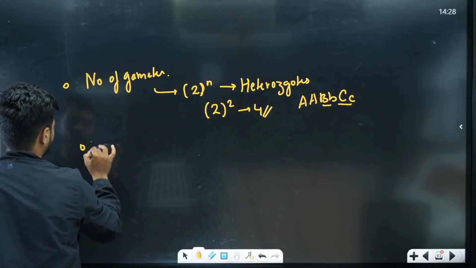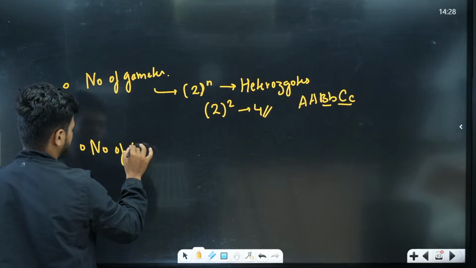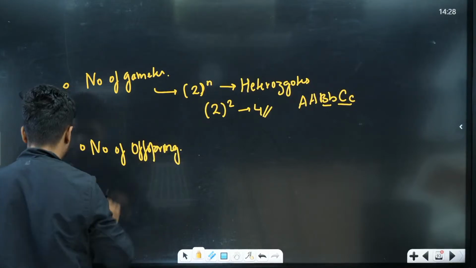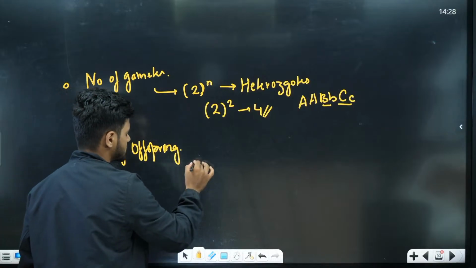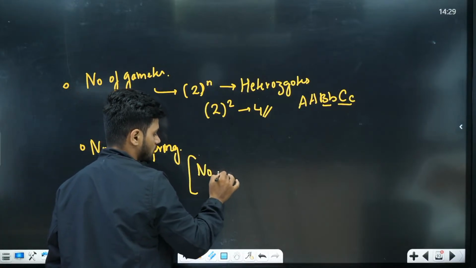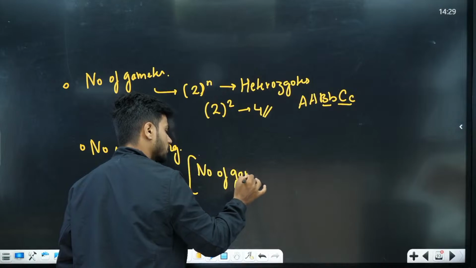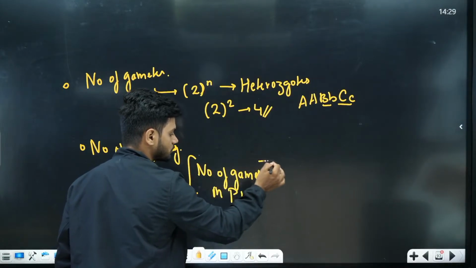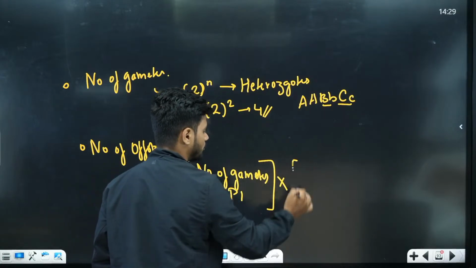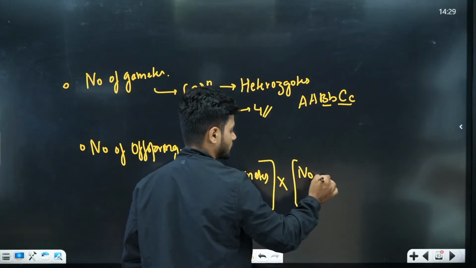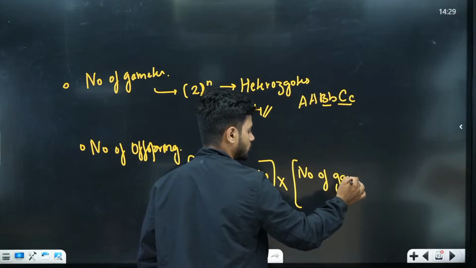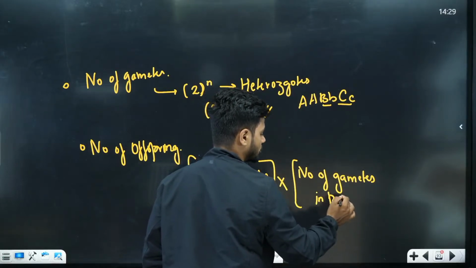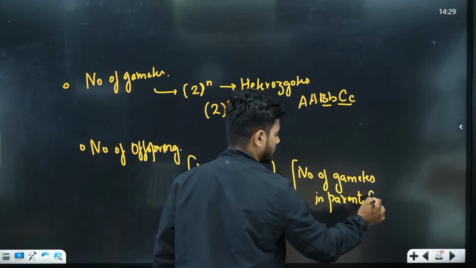Now students, they can also ask you to find the number of offspring. How do you find the number of offspring? That is the number of gametes in parent 1 into the number of gametes in parent 2.